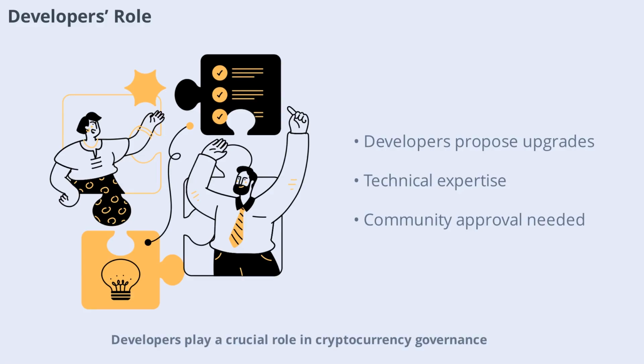Developers play a crucial role in cryptocurrency governance. They write and maintain the code that powers the blockchain, propose upgrades, and often lead technical discussions. While developers have expertise, their decisions must be accepted by the broader community to be implemented. This creates a dynamic where technical knowledge and community consensus must work hand in hand. Developers are essential for innovation, but their power is balanced by the need for community approval.